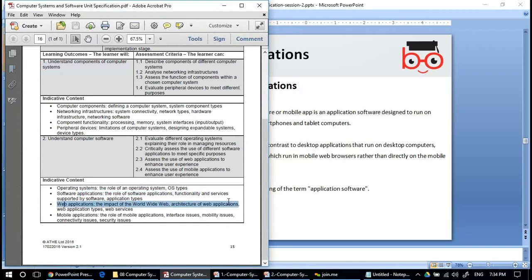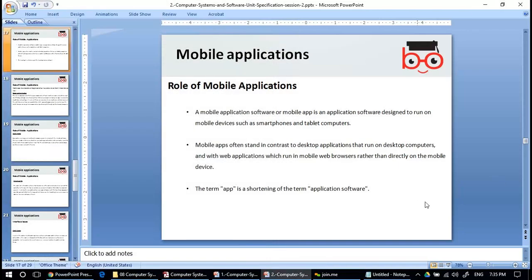The last topic is mobile applications: the role of mobile applications, the interfaces, mobility issues, connectivity issues, and security issues. Let me try to finish this as soon as possible so that we can discuss a bit more on questions and answers.